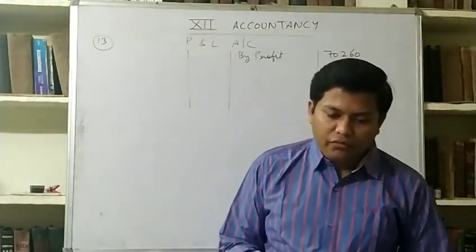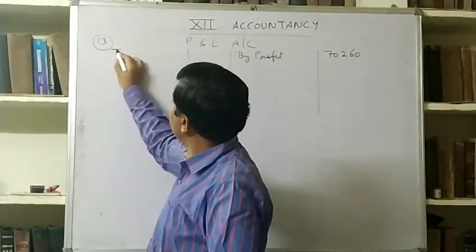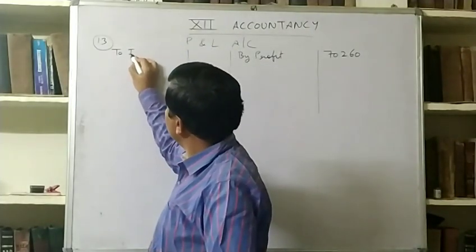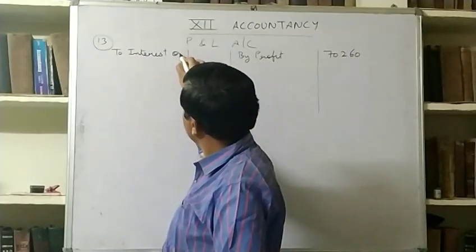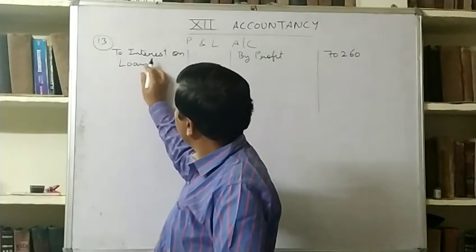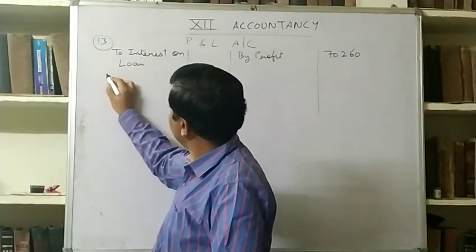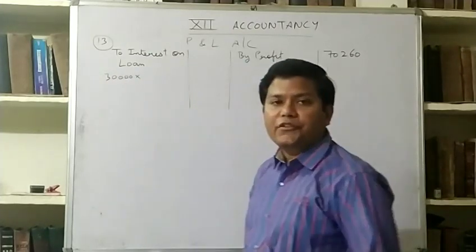Interest on loan of Kajal, loan is 30,000, rate of interest is not given.